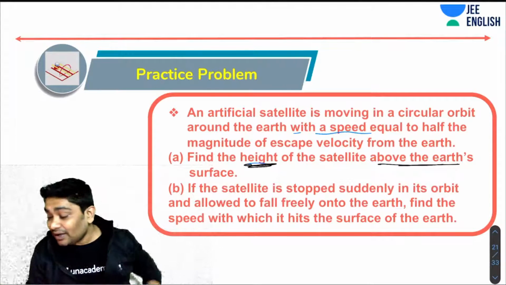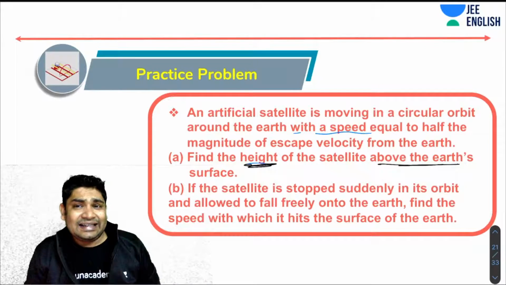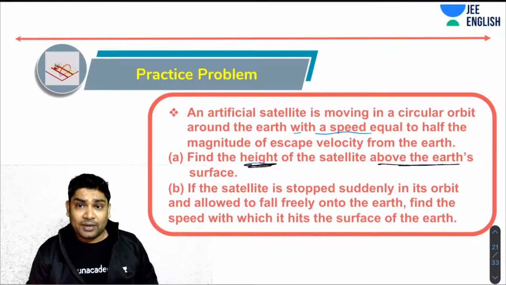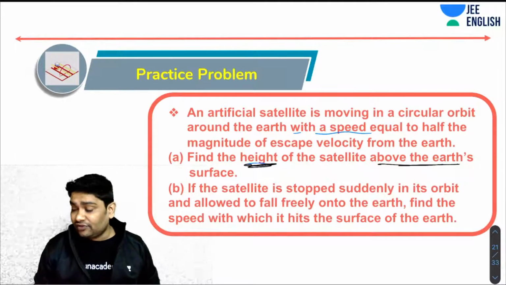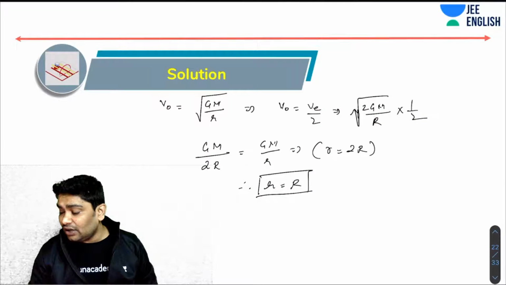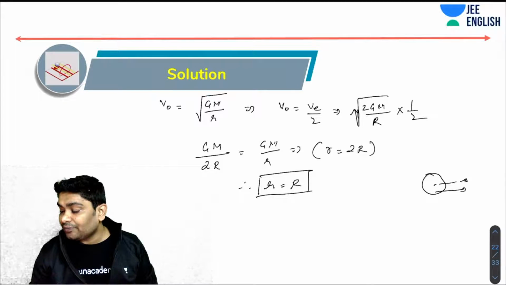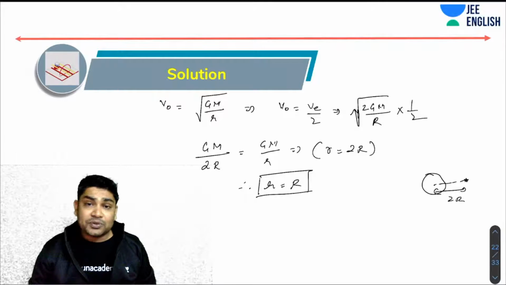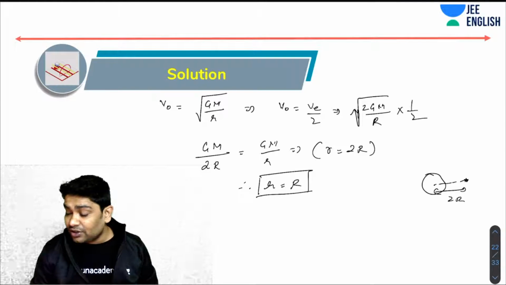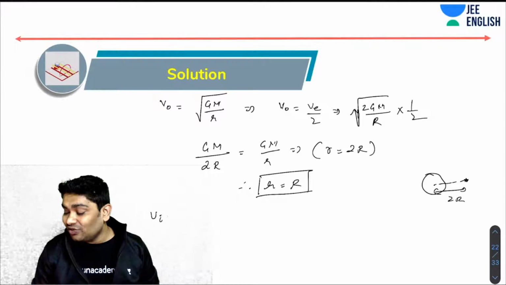Next, it says if the satellite is suddenly stopped in its orbit and allowed a free fall towards the Earth, then find the speed with which it hits the surface of the Earth. That is again very, very easy to understand. So initially, it is at a distance of 2R. All you need to do is apply energy conservation. If this stops, its kinetic energy is zero. It only has potential energy. So U initial would be minus GMm over 2R, correct?